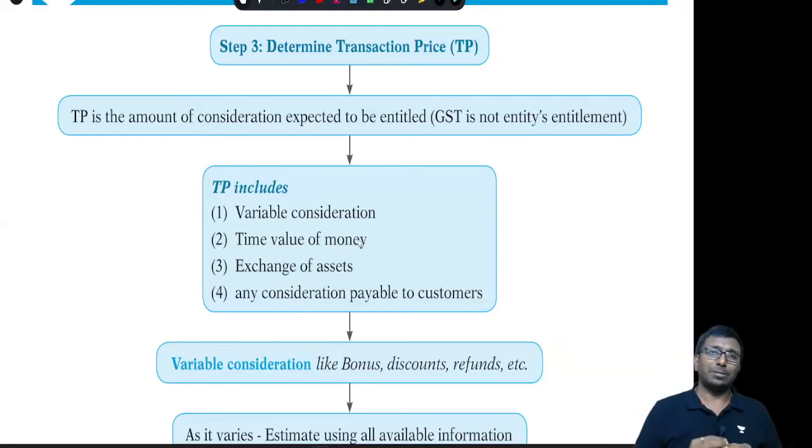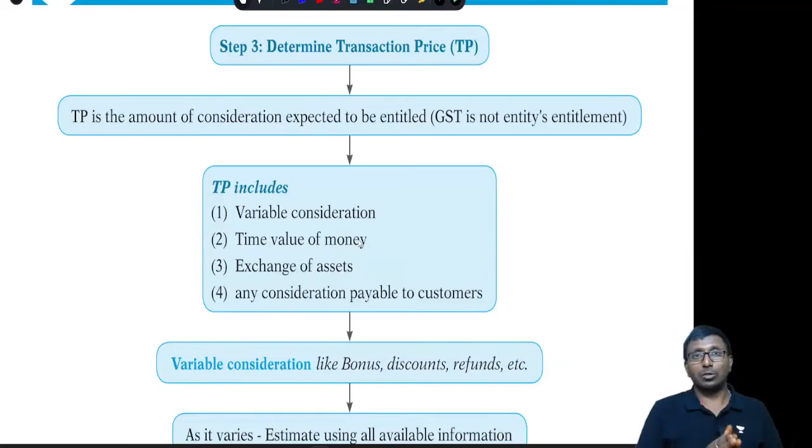Next, this TP may include variable consideration, time value of money, and barter system. Sometimes we may pay some money back to the customer, like a cashback offer, or we may give a gift voucher. So many offers are there nowadays. Let us look at each item. When I say variable consideration, there may be quantity discount, price discount, cash discount, and price concession amounts, so many different things. So your total transaction price may vary because of these discounts. Today you say it is 1 lakh rupees.